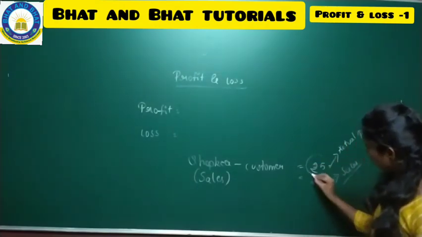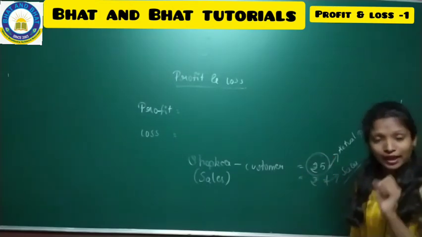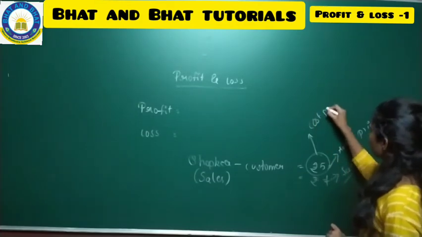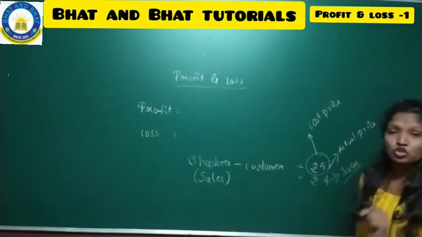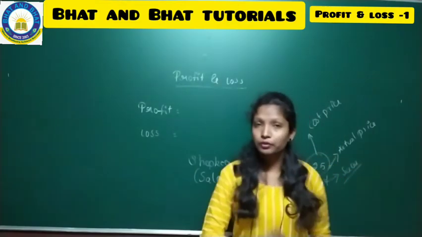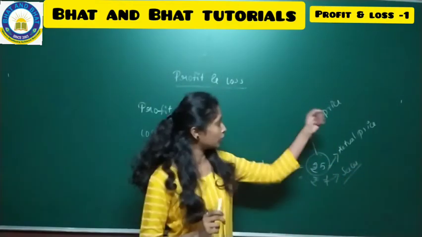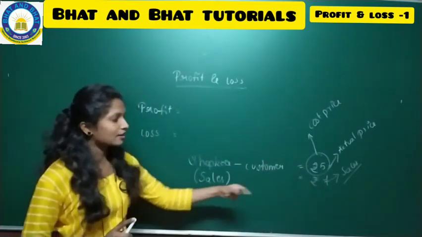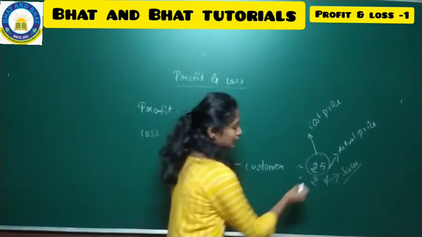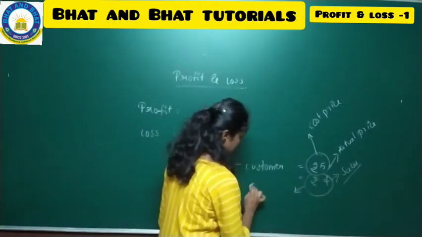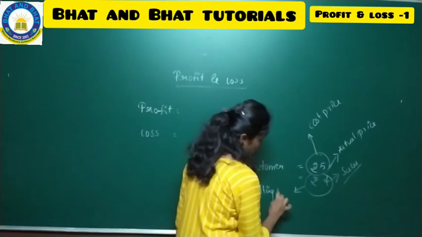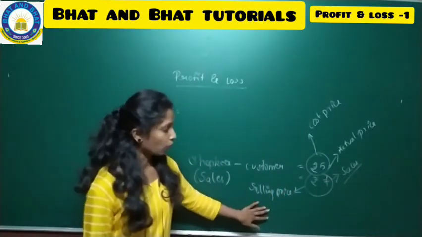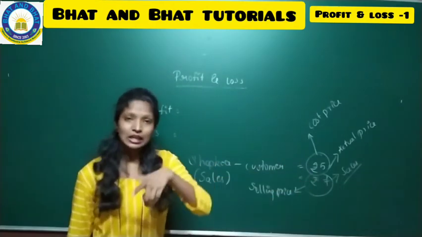Okay. So at that time, the actual price of a particular product or a particular good, we are going to call it a cost price. And the price at which the shopkeeper is selling the chalk, 7 rupees, is called the selling price. So what is 7 rupees called as? Selling price. So how much extra amount has he got?